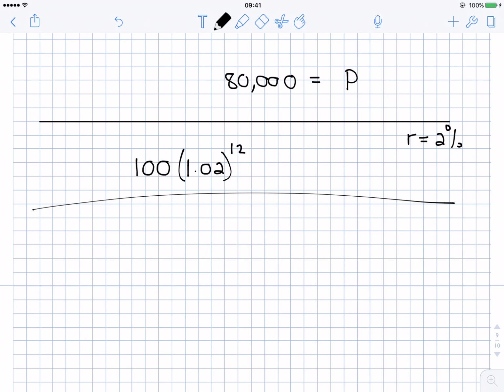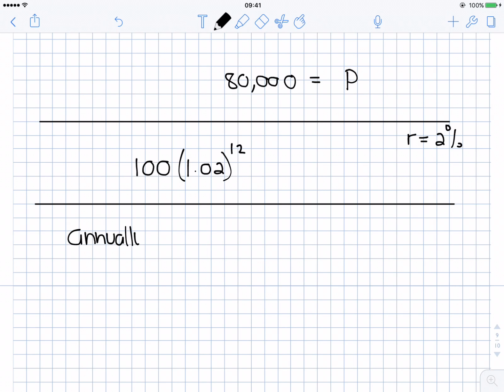So just be careful. Are you doing a yearly interest rate, or are you doing a monthly interest rate? Okay, if it's yearly or annually, it's sometimes called AER, or the annual equivalent rate. You'll see it in the question though. Just look for it. Are you doing this monthly, or are you doing this yearly? Is the interest rate applied monthly, or is the interest rate applied yearly?